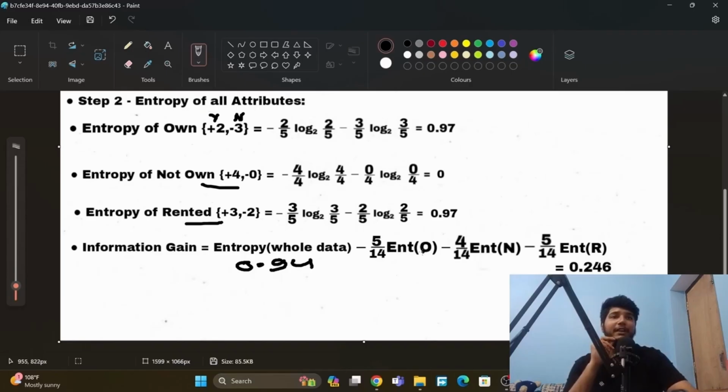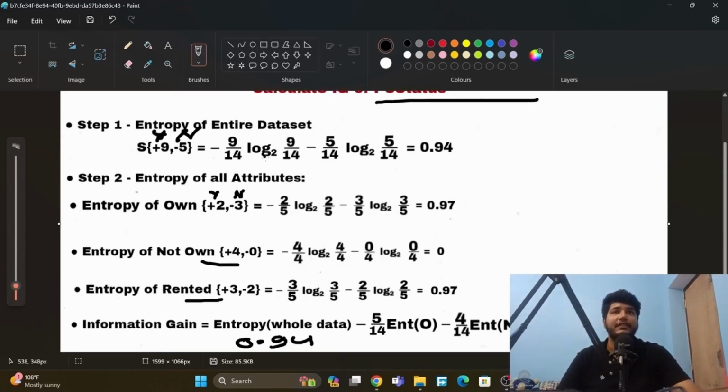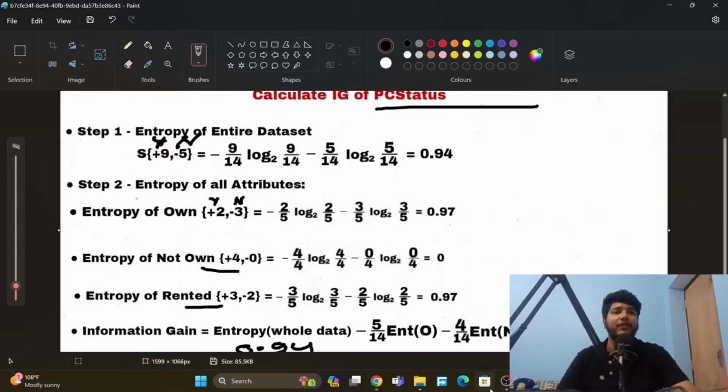We multiply this by the entropy of own, minus 4 over the entire data set 14, multiplied by the entropy of not own. We do the same thing for rented, 5 over 14, multiplied by the entropy of rented, and we get this value. We will do the same thing for every attribute.